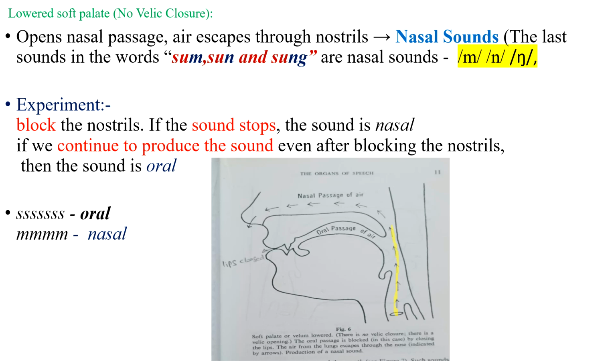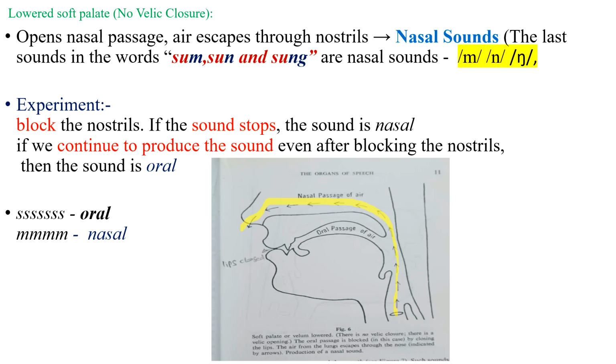Then air escapes through the nasal cavity, through the nostrils, because here the lips are closed. When the lips are closed, the oral passage, the mouth cavity, is blocked. This is closed by closing the lips. So the air from the lungs escapes through the nose.